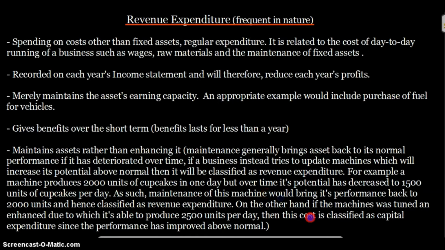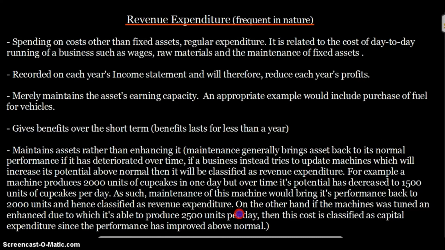On the other hand, if the machine was tuned and enhanced, due to which it's able to produce 2500 units per day, then this cost is classified as capital expenditure, since the performance has improved above normal. Since you were normally producing 2000 units, but now that you have tuned this machine and enhanced its performance, it's able to produce 500 units more per day.